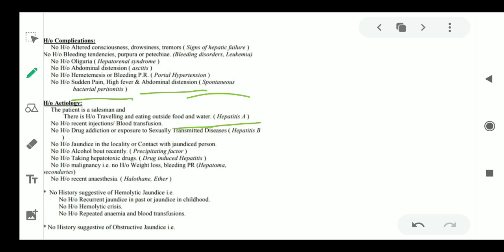No history of repeated anemia and blood transfusion. No history suggestive of obstructive jaundice. And there is also no history suggestive of hemolytic jaundice. So you know that you have ruled out these cases.